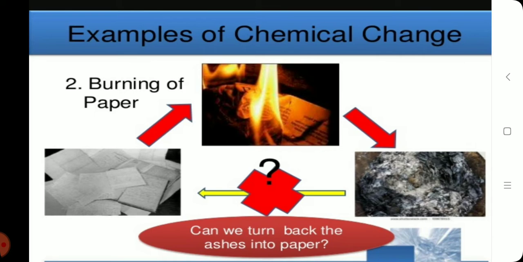Burning of paper is an example. When paper is being burned, it forms ash. The chemical composition of paper is different. The chemical composition of ash formed is different. We cannot get back the paper from the ash formed. So this is an irreversible change, which is also a chemical change.